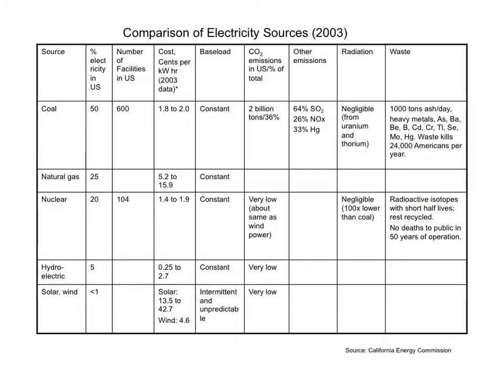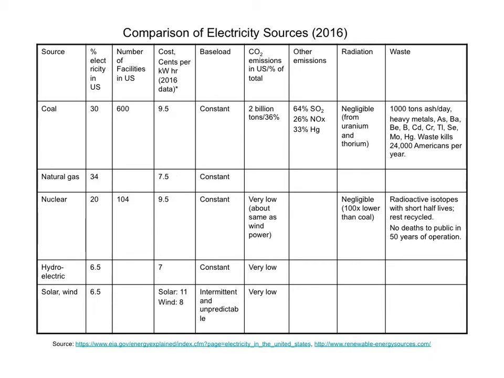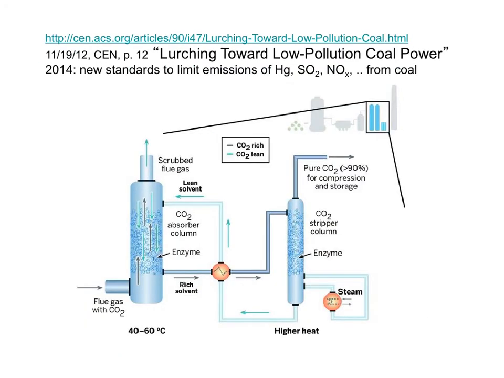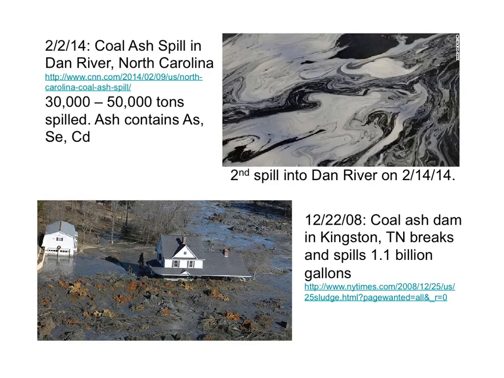In 2003, most of our electricity came from burning coal, 20% came from nuclear. In 2016, most of our electricity came from natural gas. In the world, the main source of electricity is burning coal. Coal emits more CO2 than natural gas and oil, and also emits other pollutants. Scientists are trying to figure out ways to reduce the pollutants from burning coal. Coal waste in the form of coal ash has to be stored. That coal ash contains heavy metals which are very toxic.